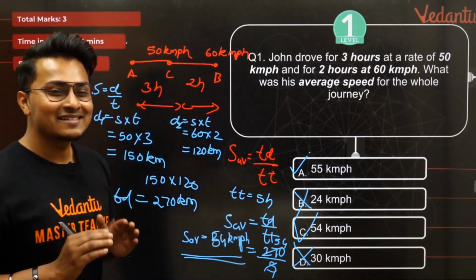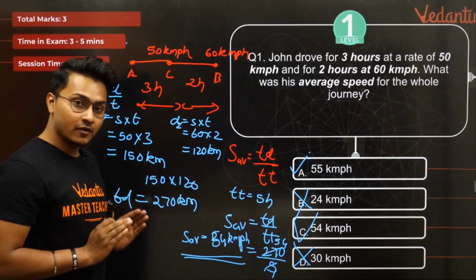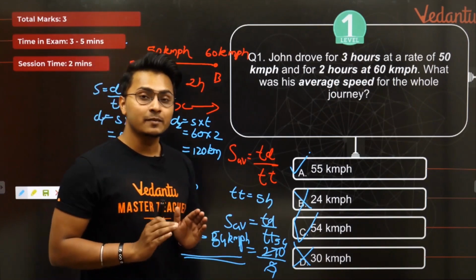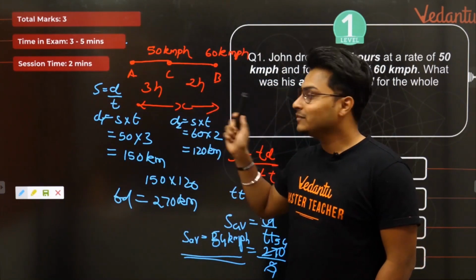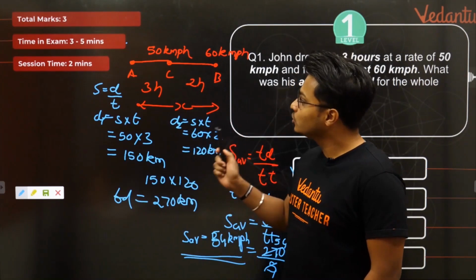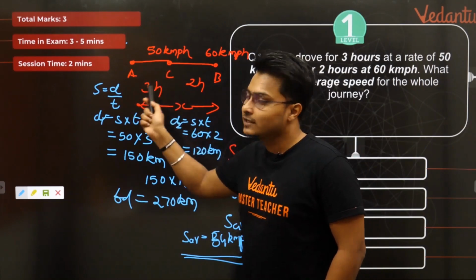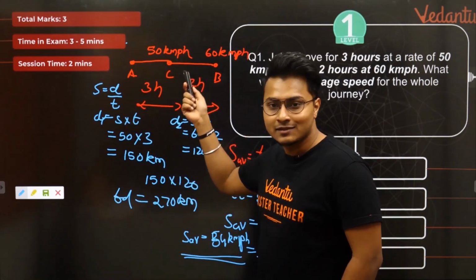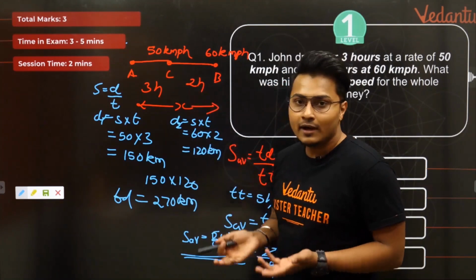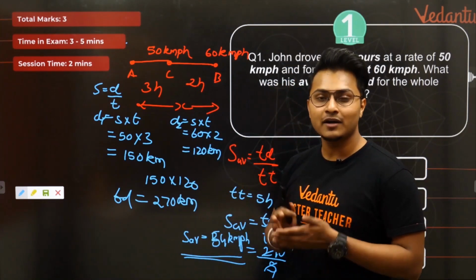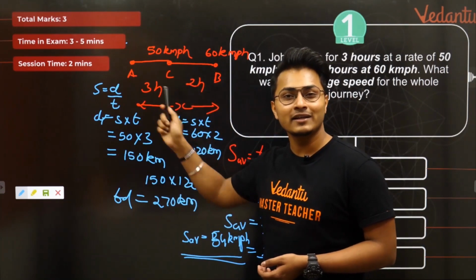Correct? That's all, guys. All of you did really great. Let me tell you the key points you need to remember from this scenario. The key point, my dear students, is first of all, always make a diagram. Once you make the diagram, the entire question becomes super simple, because if I hadn't made the diagram, I wouldn't have known that I can find the distance here, and I can also find the distance here. I can just combine all the distances, I get the total distance, and the total time I already have. I'll find the average speed by total distance by total time taken. So it becomes pretty easy once I draw the diagram.